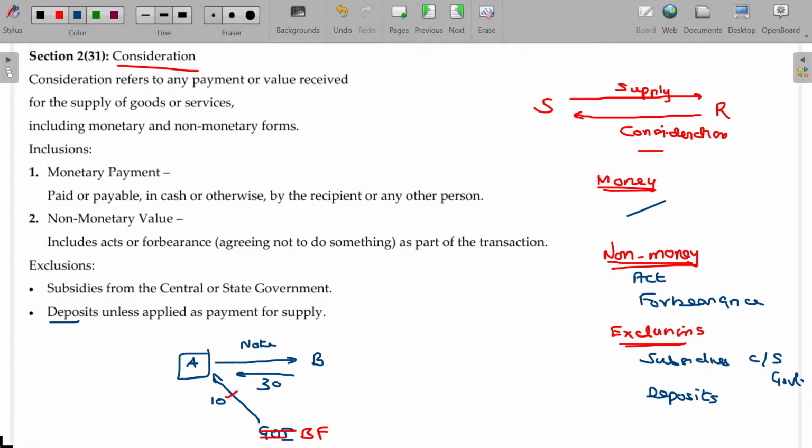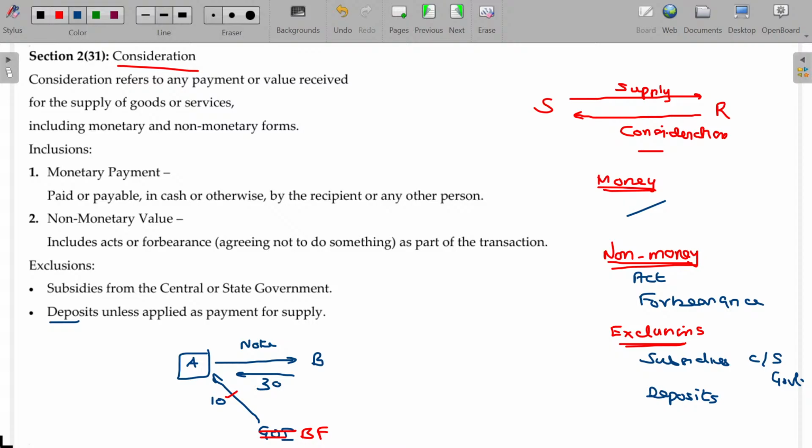Okay, why do we get the deposits? So if you are going for some big order to a restaurant, they'll ask for your advance money. Why? So that you should not cancel the order. Say you order 100 foods to be delivered to our institution, sir. We are having a function.